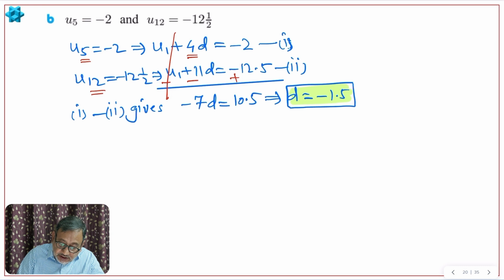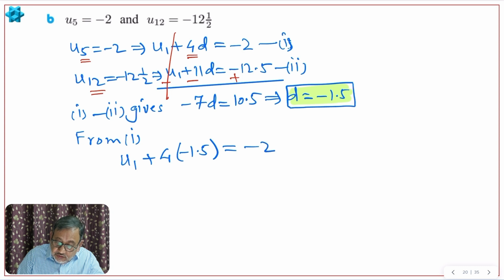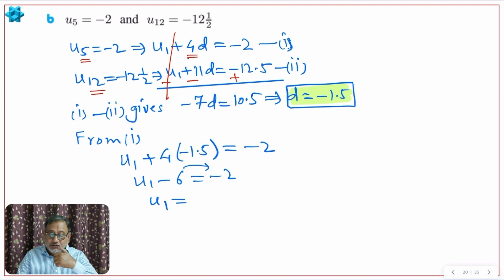So like the previous question, from equation 1 I will write U1 plus 4D. D we have now, negative 1.5, is equal to what? Negative 2. From this equation I am choosing. Okay, U1 we have to find. 4D, D we already have, and it is equal to negative 2, which we already have. So 4 times negative 1.5 is negative 6. Okay, so U1 minus 6 is equal to negative 2. Take negative 6 there, so it will be positive 6. Positive 6 minus 2 will give you 4. So I got U1 also.